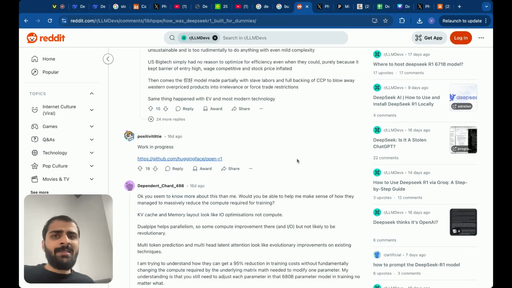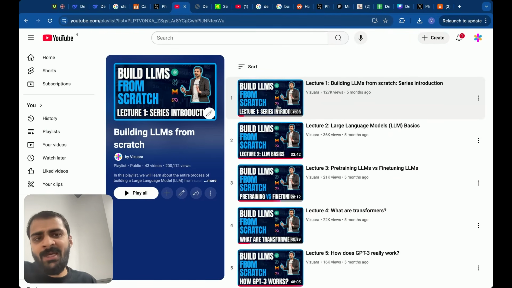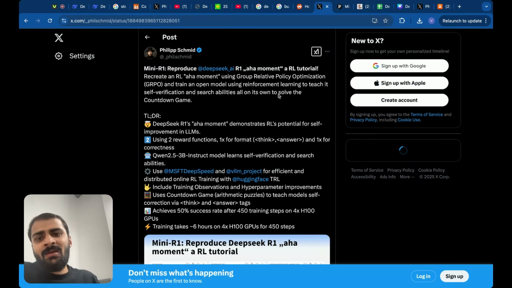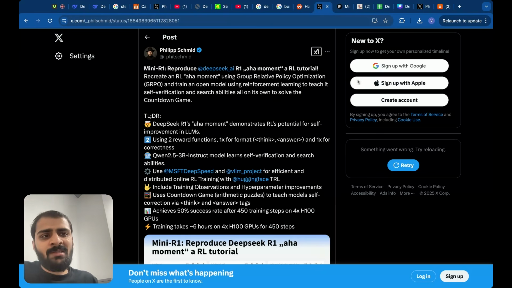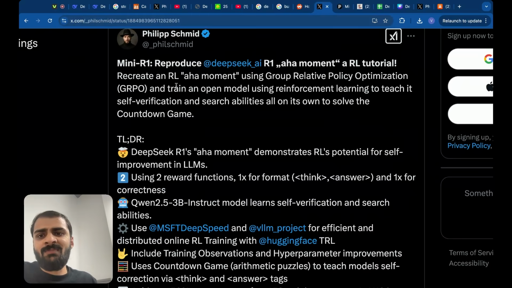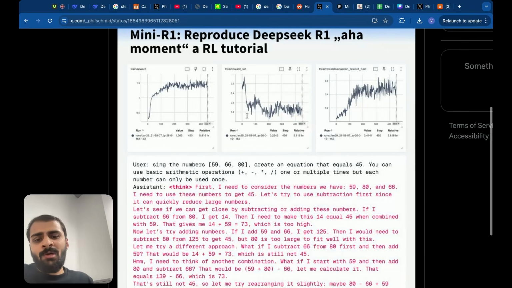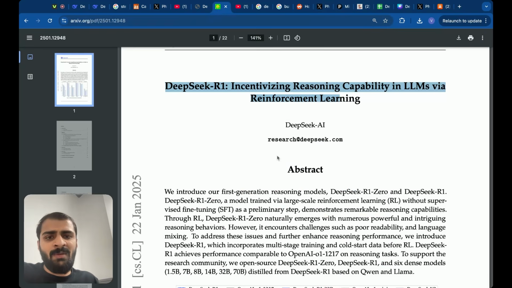So then I decided that this time I need to go my own route, and I need to do my own research. I need to do my own study, and I need to build that first video playlist which teaches DeepSeek fully from scratch. And the last aspect of this playlist will be recreating something like this mini R1. But to get to this stage, we need to explain every single thing in detail. And then I started diving into understanding these papers.